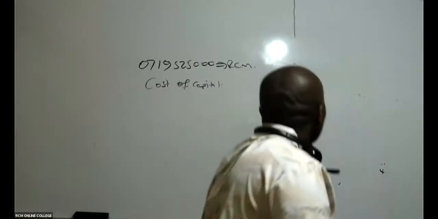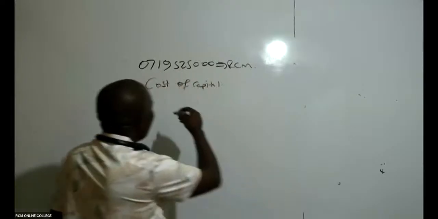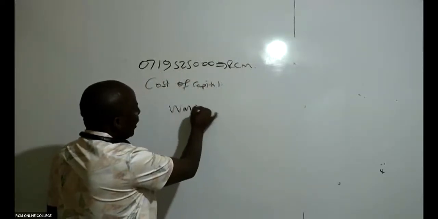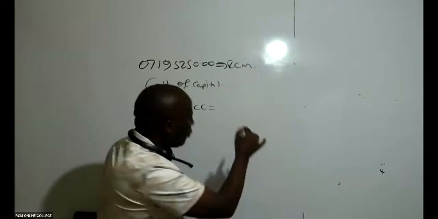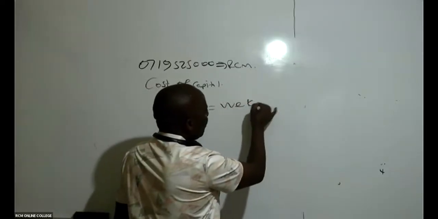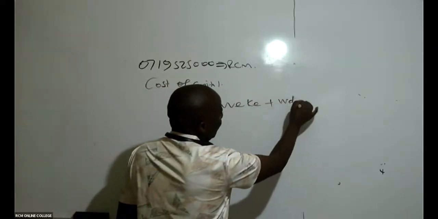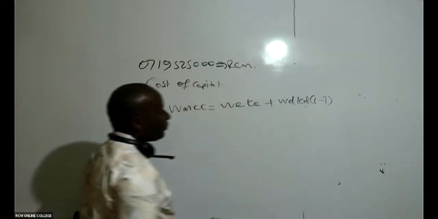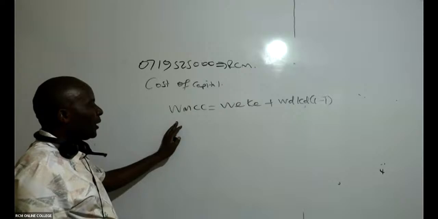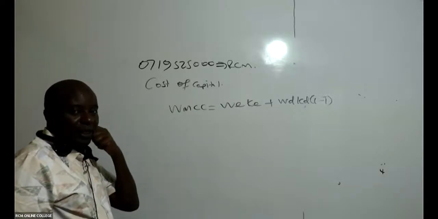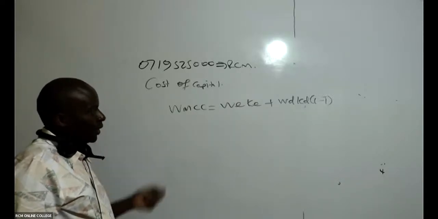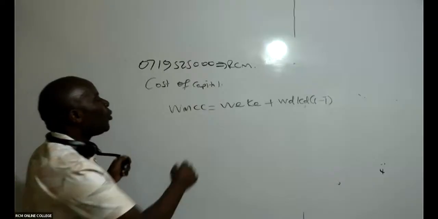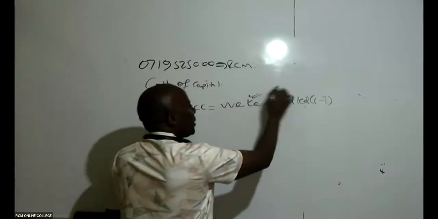Because we know, in this particular case, to get our WMCC, I will take the weight of equity times cost of equity, plus the weight of debt times cost of debt times (1 minus T). The same formula would have been applicable if we had a WACC. So the first thing I need to do is compute these items here.